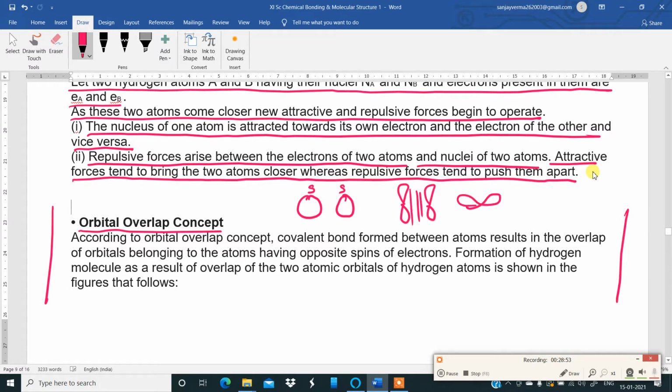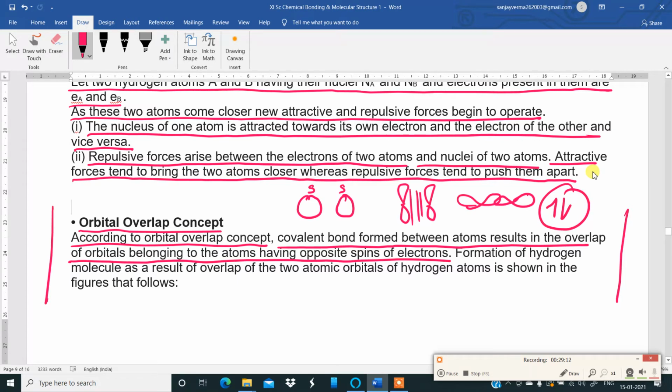P orbitals head-on overlap. Head-on overlap. So that is called the orbital overlap concept. According to the orbital overlap concept, a covalent bond formed between atoms results from the overlap of orbitals belonging to atoms having opposite spins of electrons. Opposite spins of electrons, clockwise and anti-clockwise.